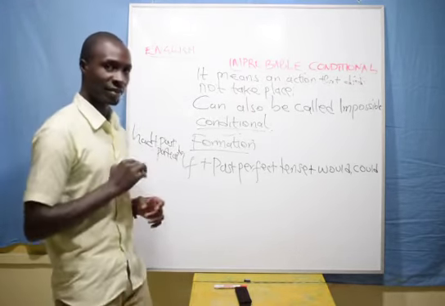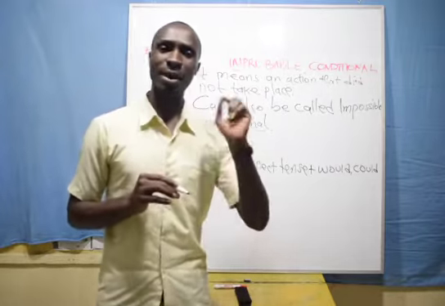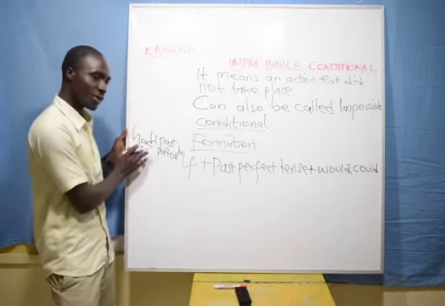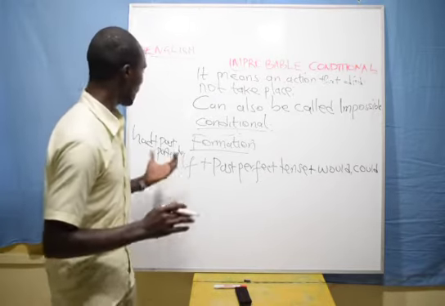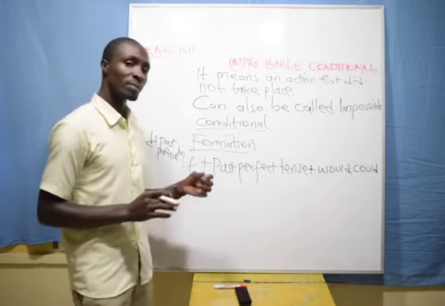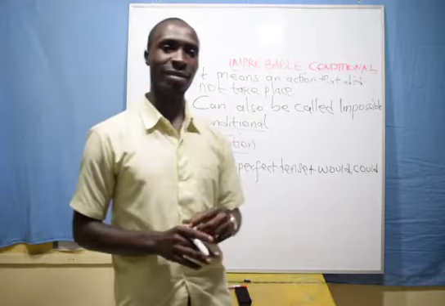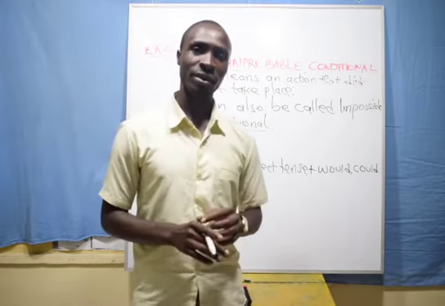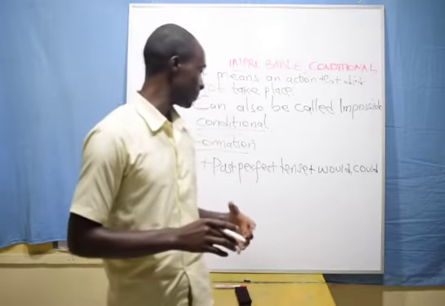So if you talk of past perfect tense, always consider to place the word had, which is the past tense of have, plus the past participle of the verb that you are using, class. That is very clear. We shall see that in terms of giving examples and in sentence form.